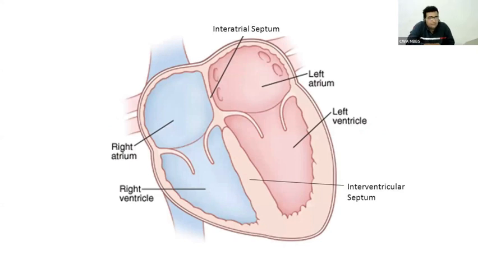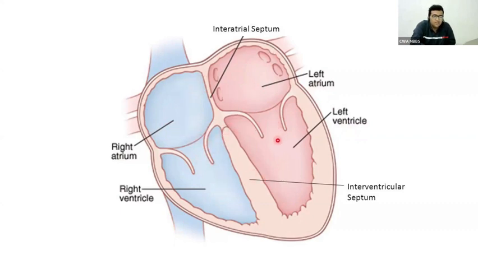Right atrium, right ventricle, left atrium, left ventricle. The right atrium and right ventricle contain the blue color, which means deoxygenated blood, whereas the left atrium and left ventricle contain oxygenated blood. Between the right atrium and right ventricle you can see the tricuspid valve, and between the left atrium and left ventricle you can see the mitral valve. Here you can see the superior vena cava and inferior vena cava draining to the right atrium. That's all regarding the heart chambers and some valves.